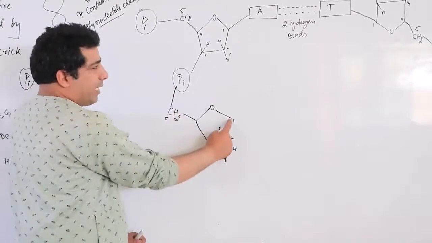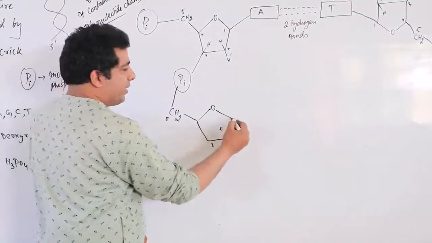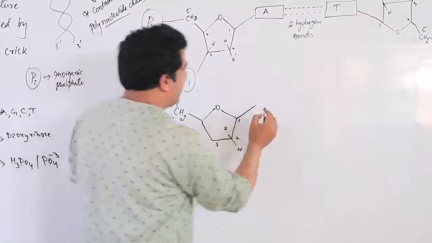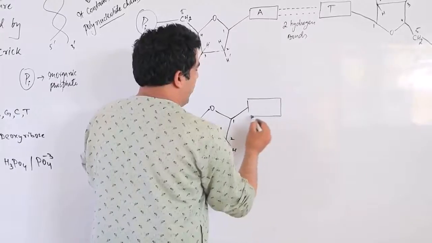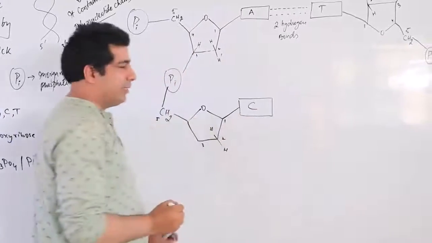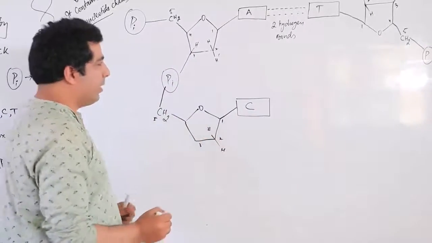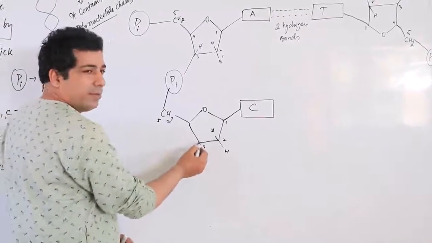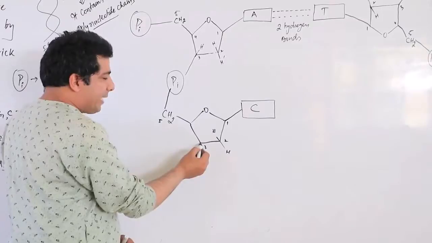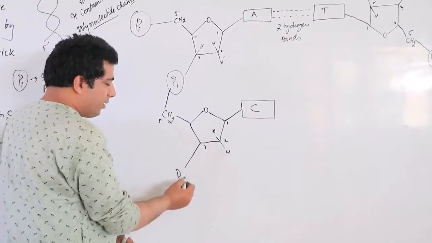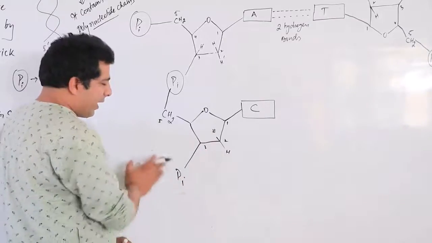Correct? First carbon will be attached to the nitrogenous base. So let's make one nitrogenous base here. Let's suppose we have here cytosine. Cytosine is the nitrogenous base. Then obviously the third carbon of the deoxyribose sugar can attach itself to one more phosphate, inorganic phosphate, or it can be free.